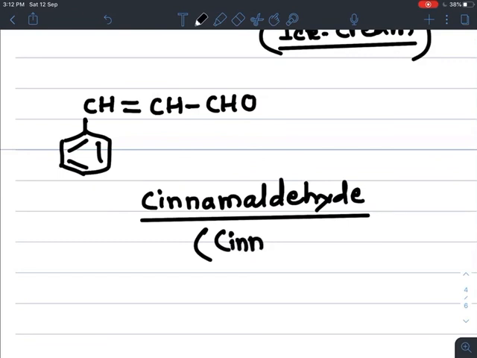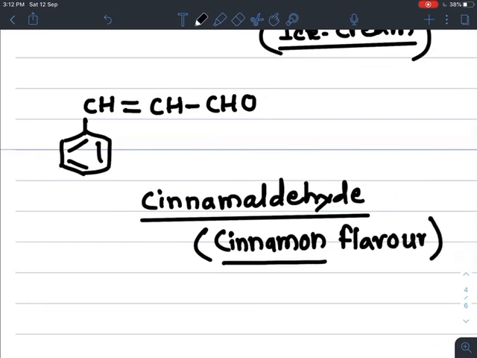Cinnamon flavor. This cinnamaldehyde has a cinnamon flavor. Cinnamon, in Marathi we say dalchini. In dalchini, or cinnamaldehyde, the aldehyde is present, and due to this cinnamaldehyde it has a particular flavor or taste. Now one more